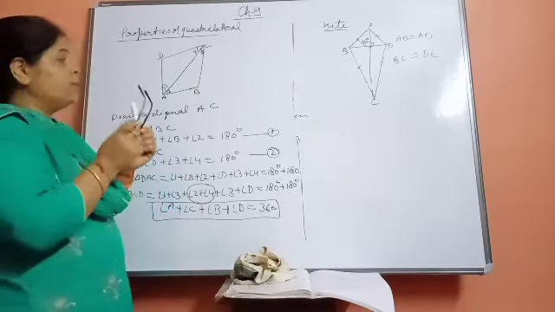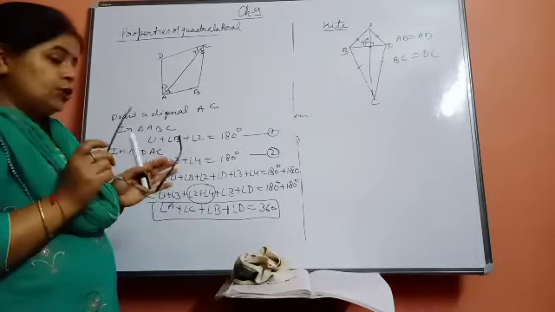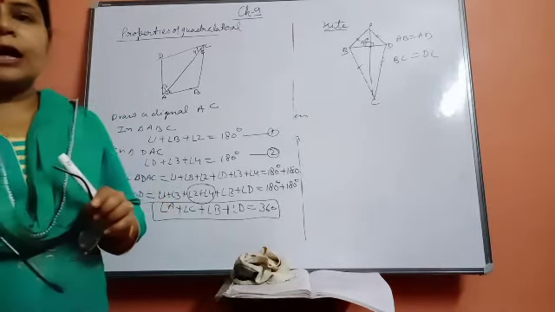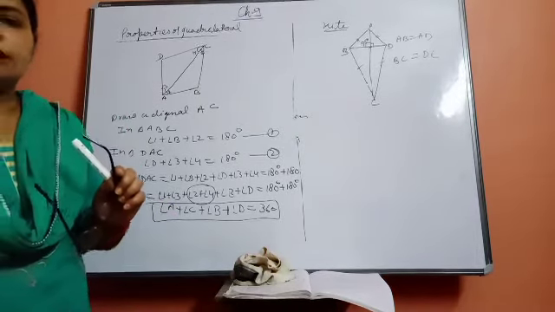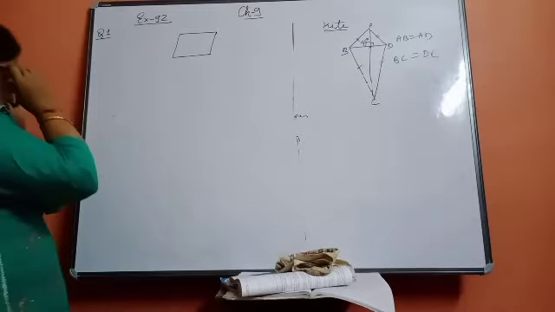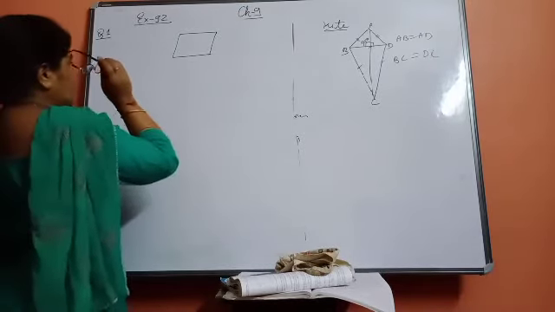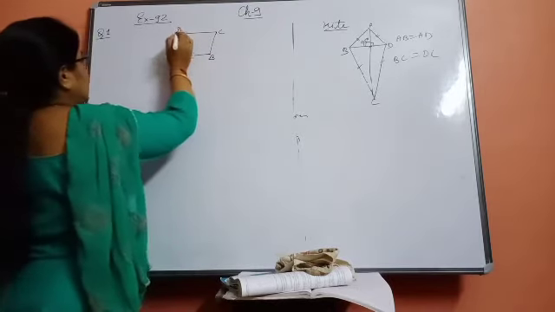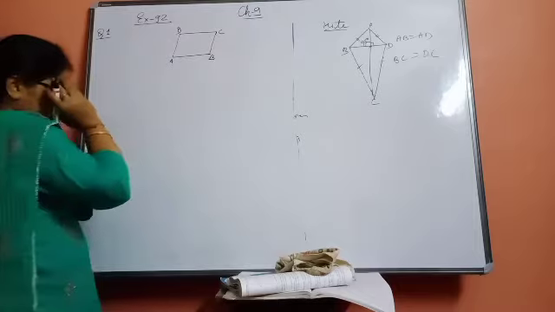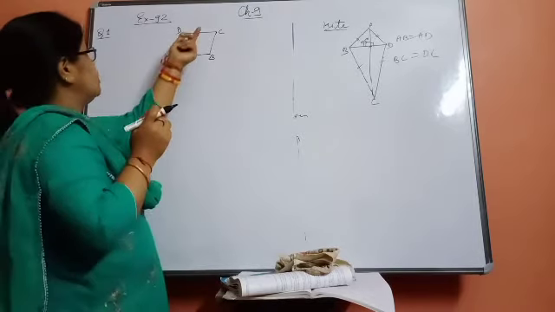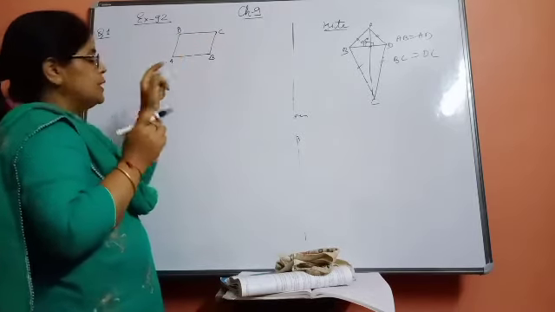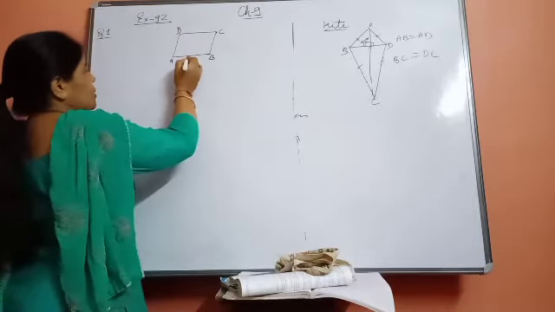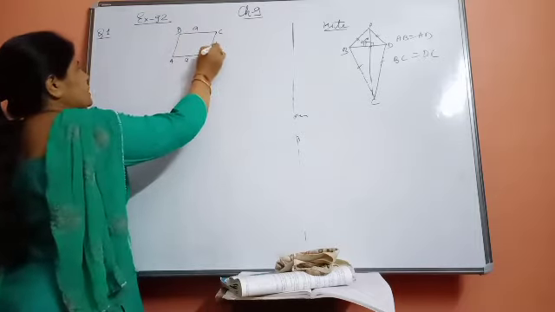Now we have learned all the properties which we must know for understanding the topic. Now we are coming to exercise 9.2 of the chapter. Just now, beta, I taught you about the parallelogram, and you know that in a parallelogram, suppose this is parallelogram ABCD, opposite sides are equal. It means AB will be equal to CD and BC is equal to AD. The same thing is in a rectangle also.